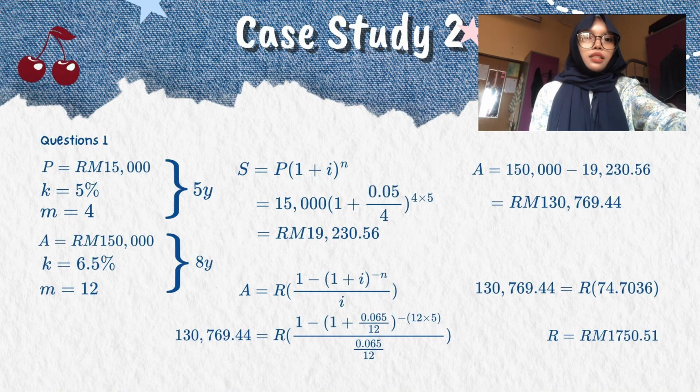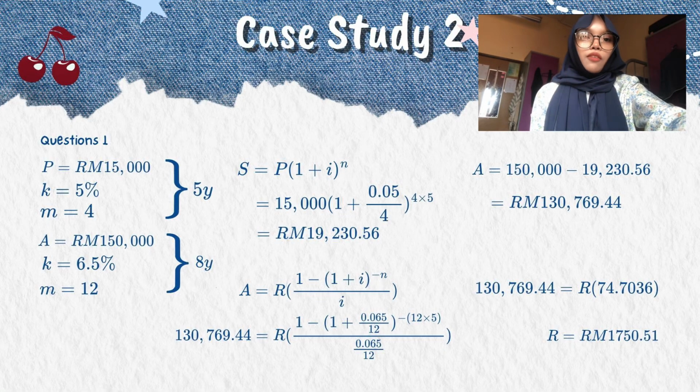The interest rate is 6.5% per year compounding monthly, so M equal 12. The time period is 5 years, which gives us 60 payments. We use the annuity formula: A equal R bracket 1 minus bracket 1 plus I bracket power of minus n bracket over I bracket. After substituting all the values, the bracket term is equal to